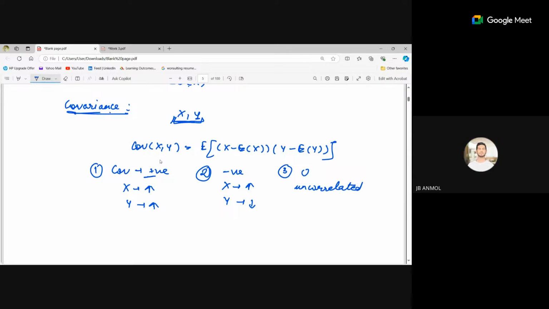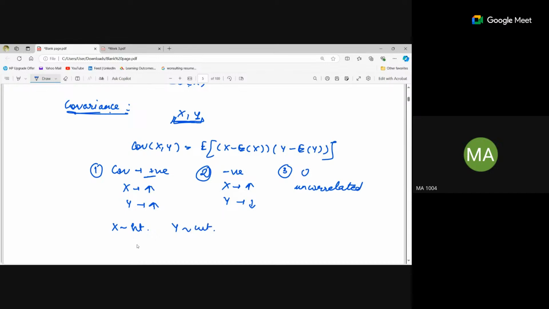Can you give us an example? What do you mean by x increasing or y decreasing? For example, x is the height of a person and y is the weight.